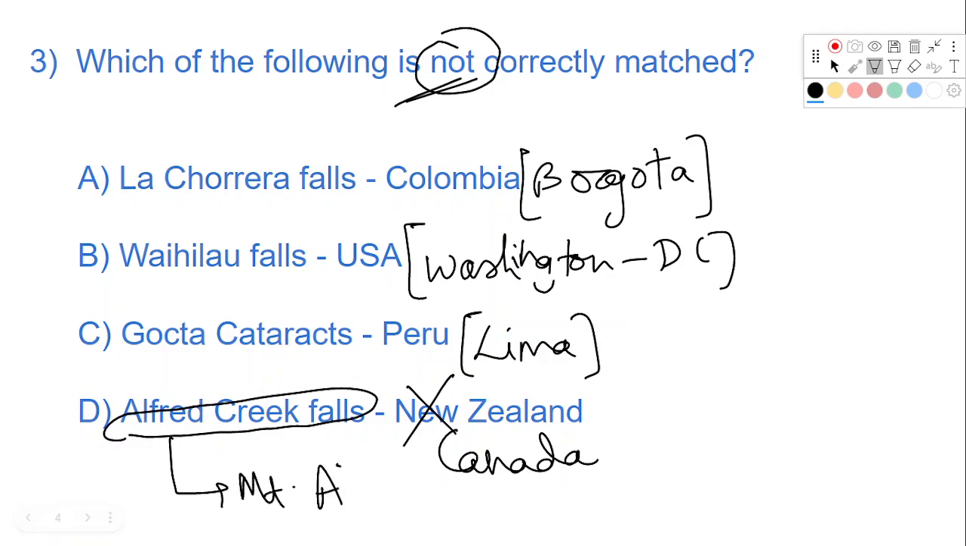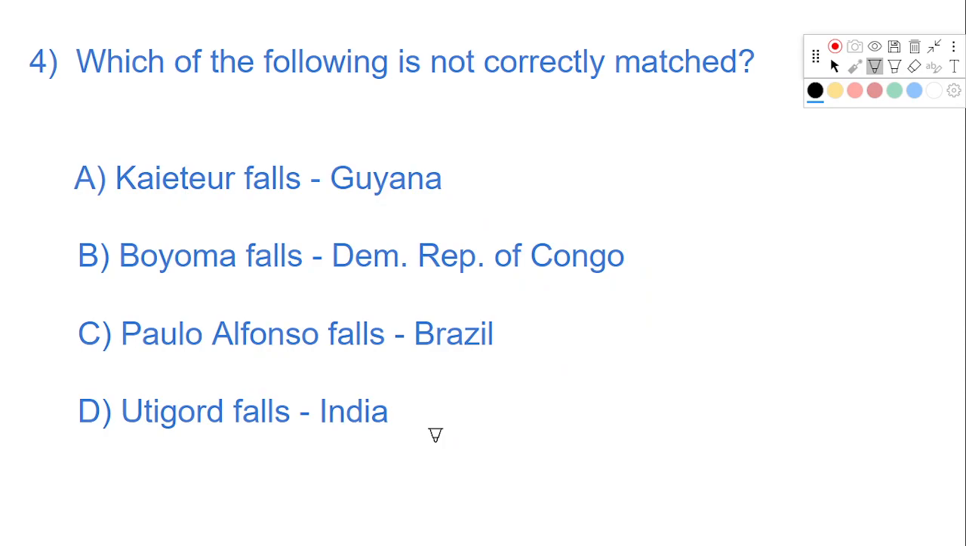That means the Alfred Creek Falls are formed from the melted snow and ice at the top of Mount Alfred. Which of the following is not correctly matched? Again, it has been asked not. It is correctly matched. The capital of Guyana is Georgetown.